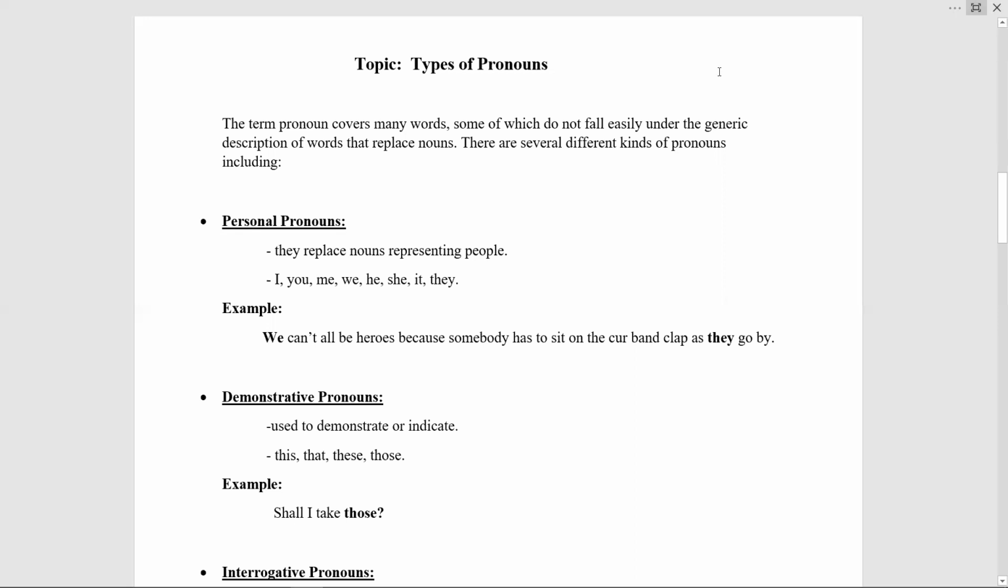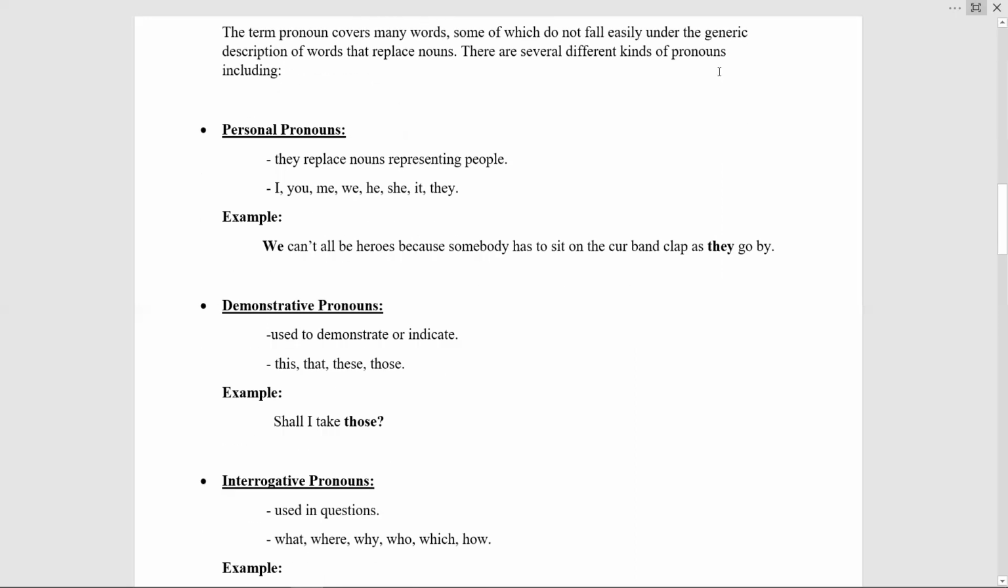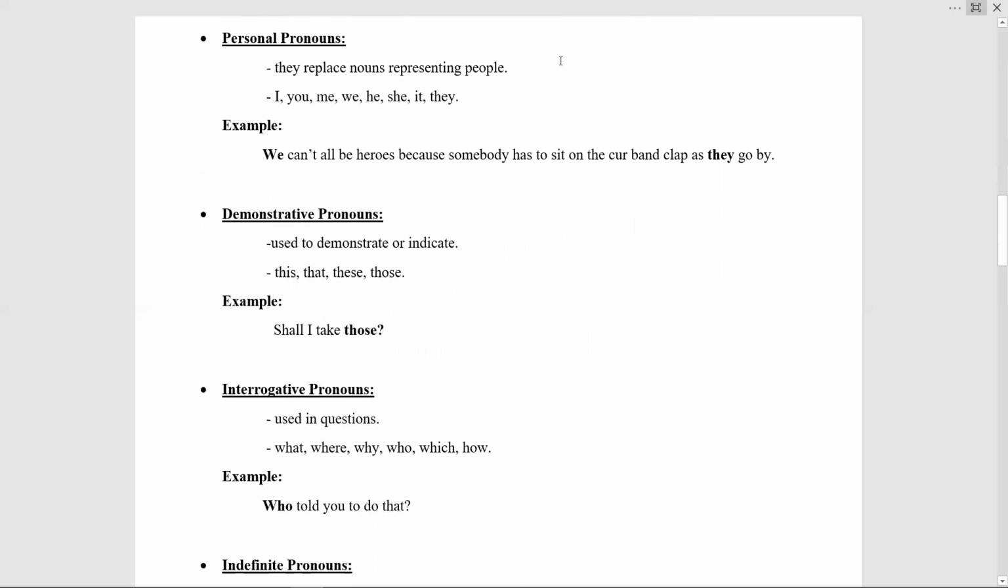So there are many kinds of pronouns. We will discuss each one by one. So let's start with the first one, which is personal pronouns. These kinds are really easy and their meanings are really clear from their names. You will understand it really quickly, inshallah. So the first one is personal pronoun.